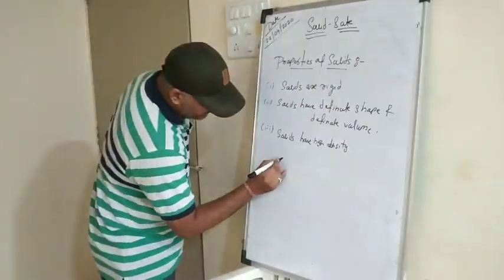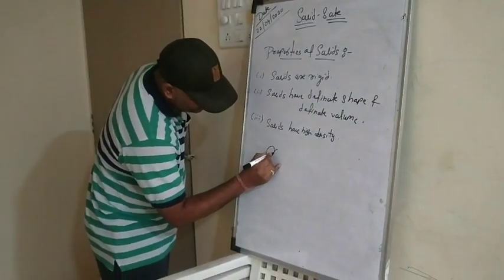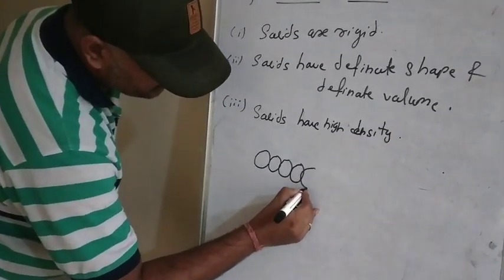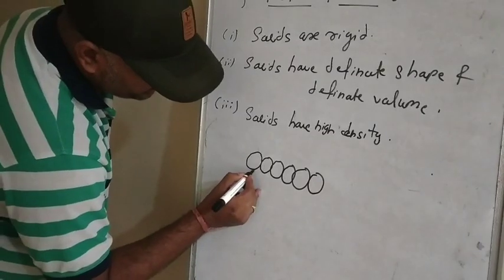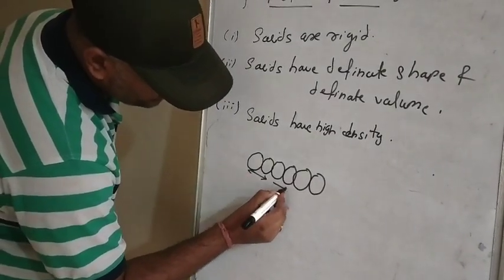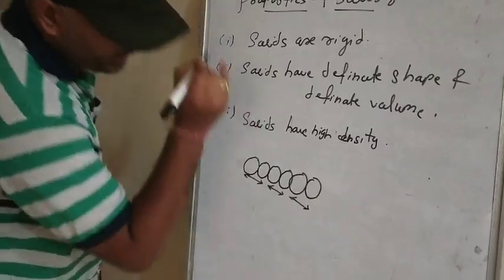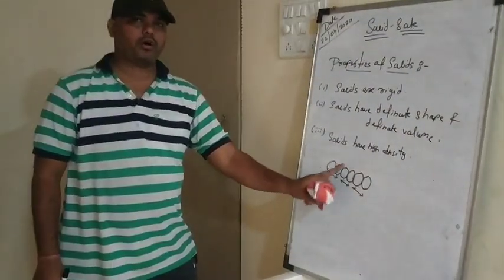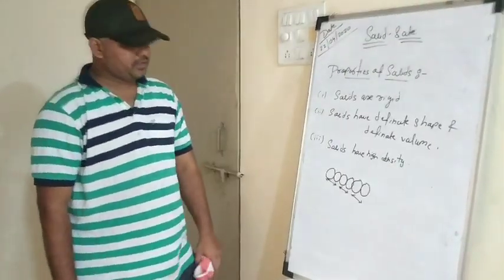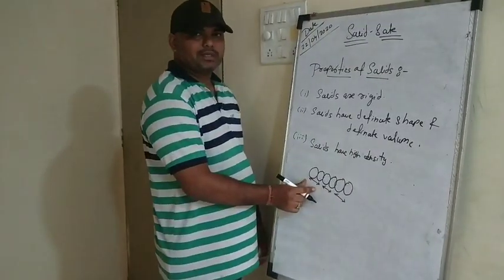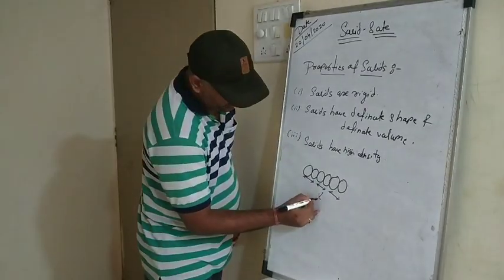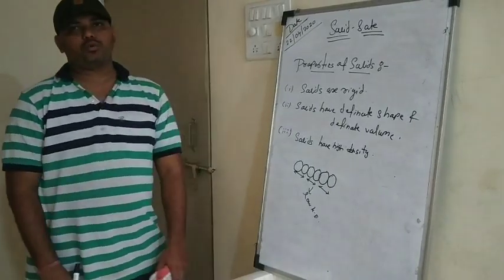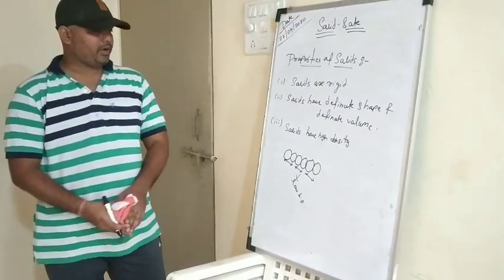Now let's see the particle arrangement. These are nothing but the constituent particles. The constituent particles have almost negligible space among them, right? So we can say that solids are those which are tightly packed or closely packed to each other, having a negligible amount of space to move, and that is why they also have low kinetic energy, or we can say almost no kinetic energy. So I hope you have understood what is a solid.